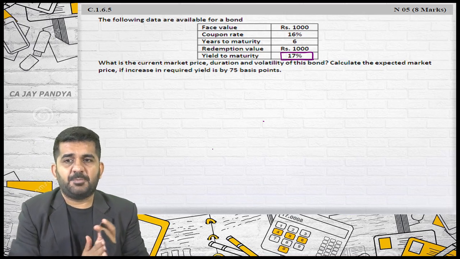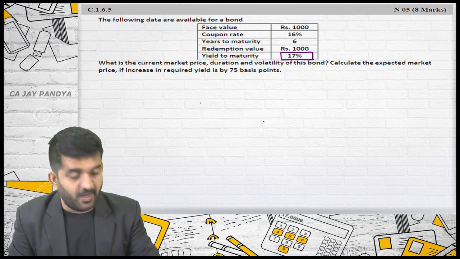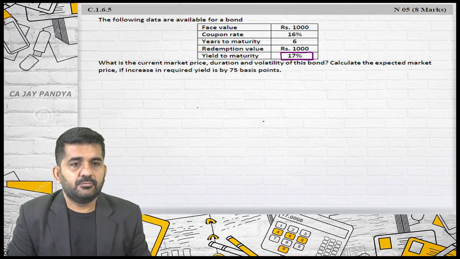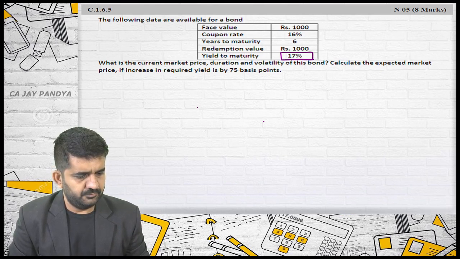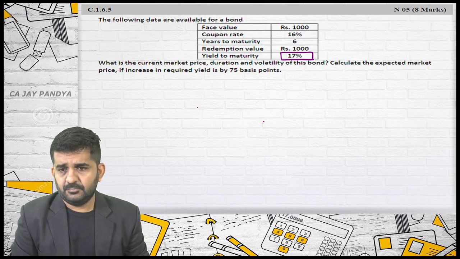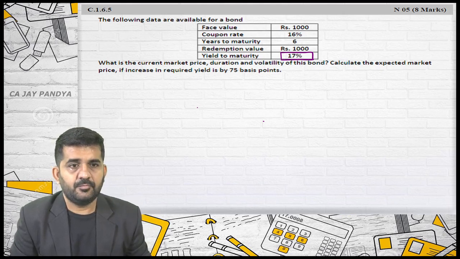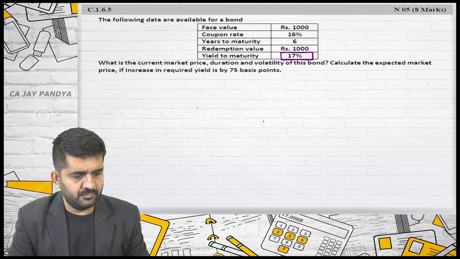Can anyone from you explain to me the 17%? What is this given as YTM? Anyone? Stuti, can you help me out? Stuti? 17% is the IRR, which is the expected return from the bond.